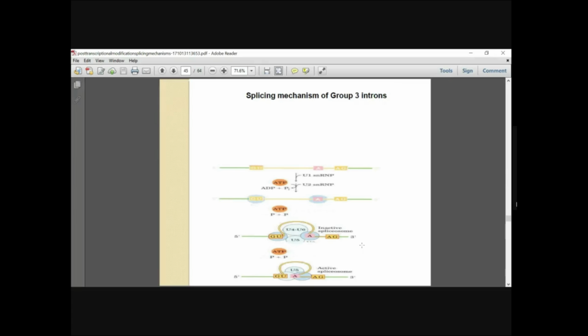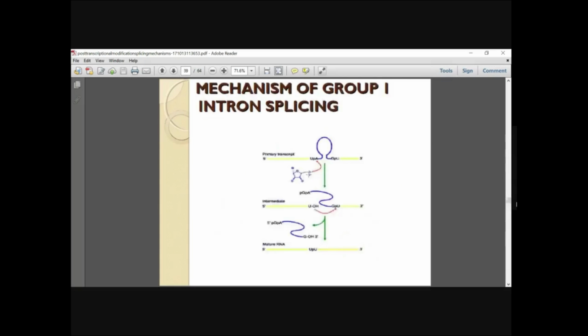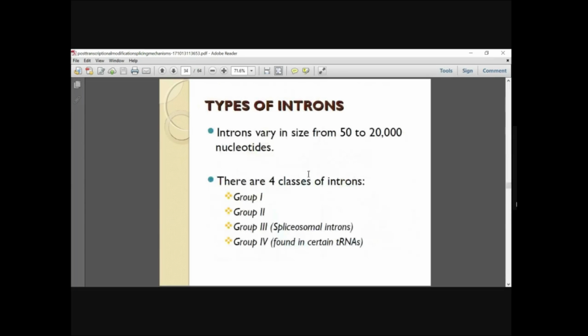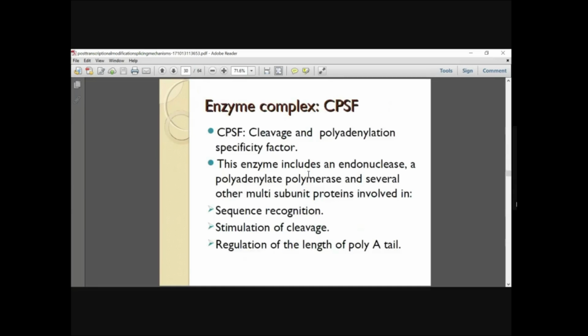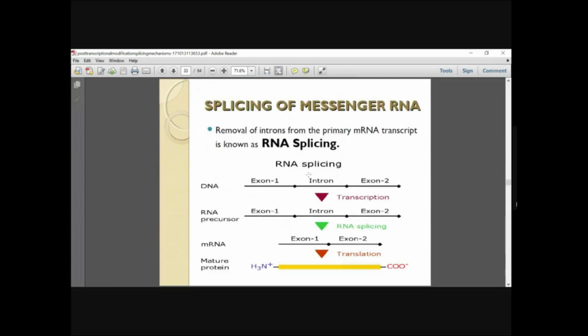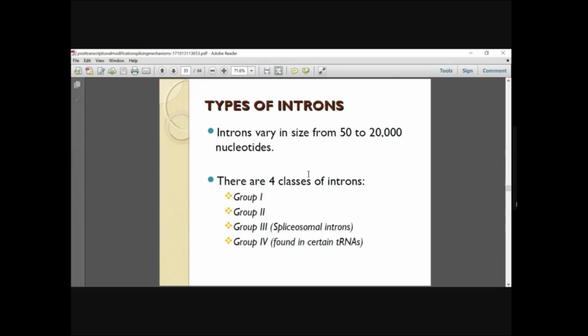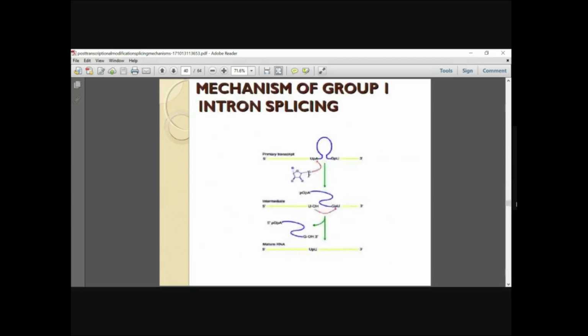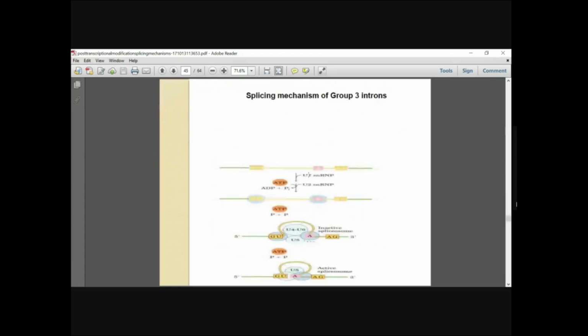So here you have the GUAG group of introns. Initially I told you there are two groups of introns, and today in group 3 introns, we are studying the GUAG group of introns.